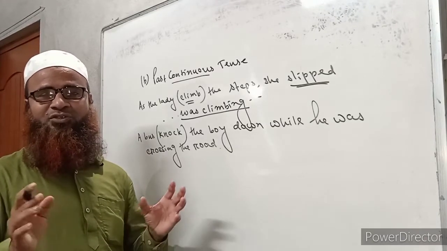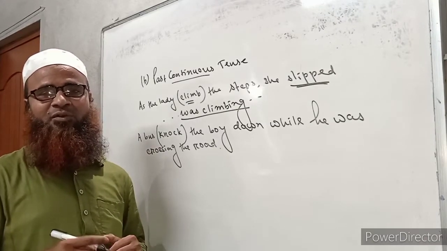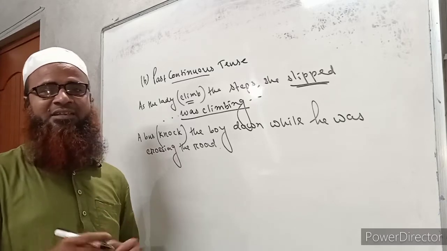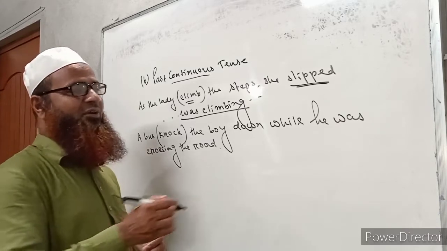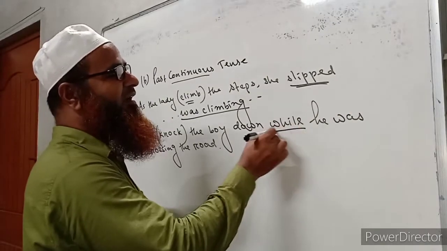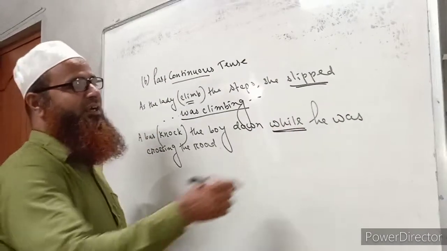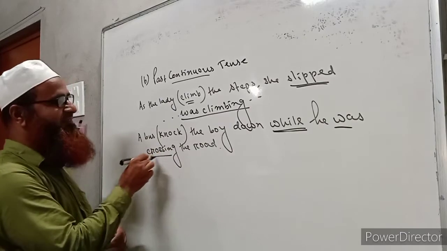So how should we decide in which tense we will make its correction? Now we can see this sentence contains "while", and this part is written in past continuous tense.